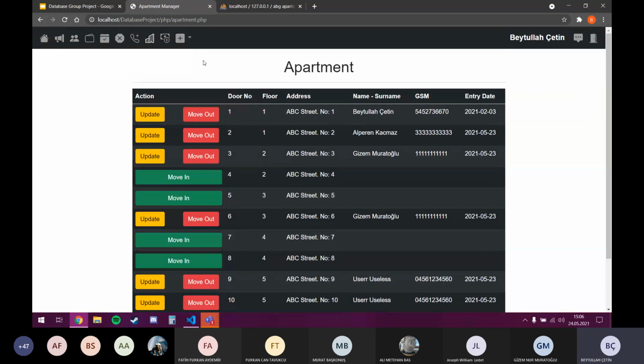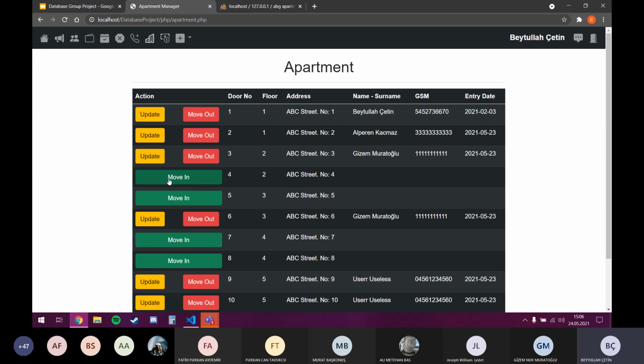When we add a user, first of all, the user is not moving into an apartment, because maybe he can sign up to the system but he doesn't want to live in an apartment yet, or maybe he will move out.